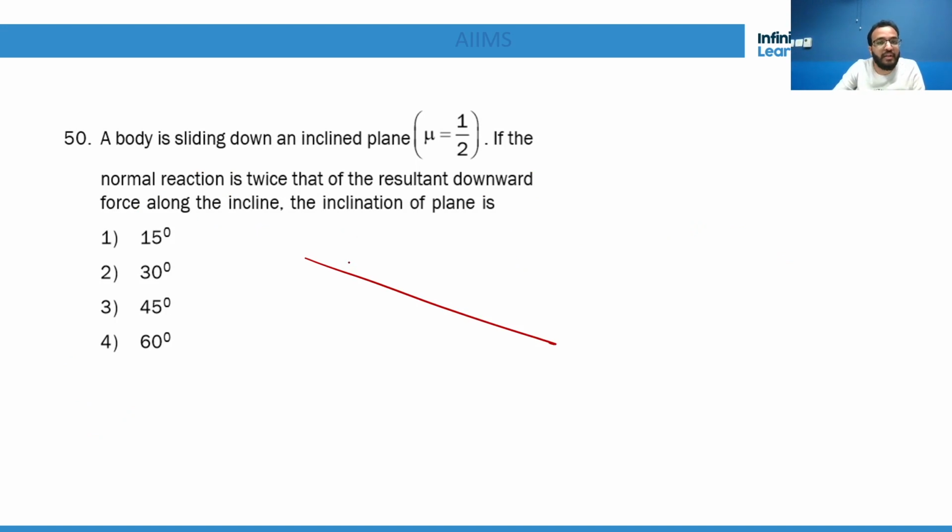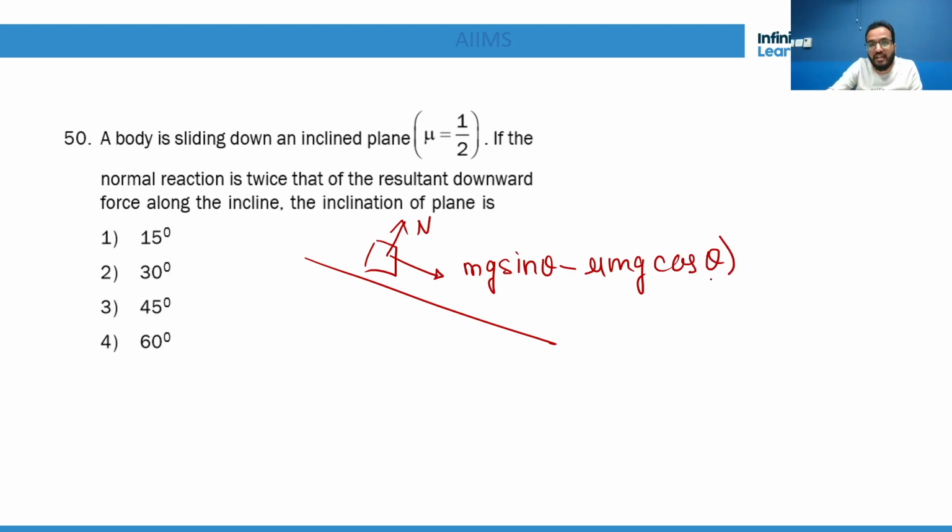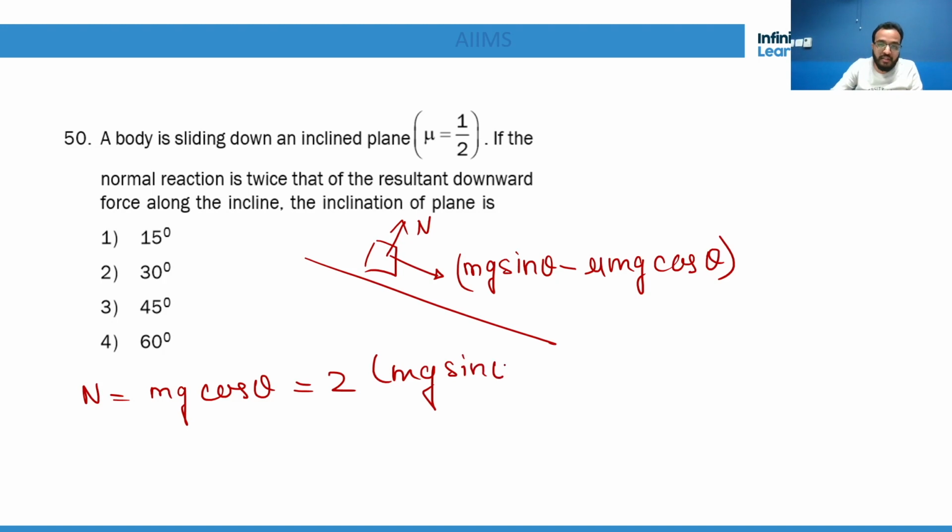Last is a question we have done in the last paper also. A body sliding down an inclined plane. What they have given is that the normal is twice the resultant downward force along the incline. Along the incline, the resultant downward force is mg sin theta minus mu mg cos theta. So they are saying the normal, which is mg cos theta, is 2 times (mg sin theta minus mu mg cos theta).